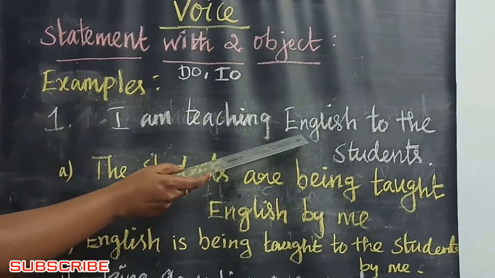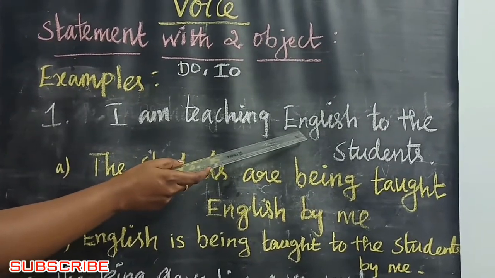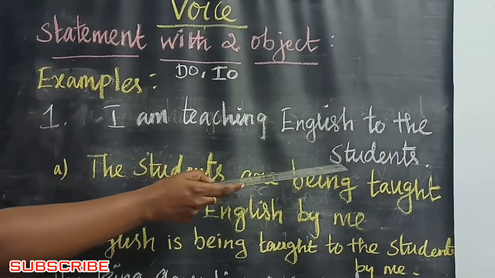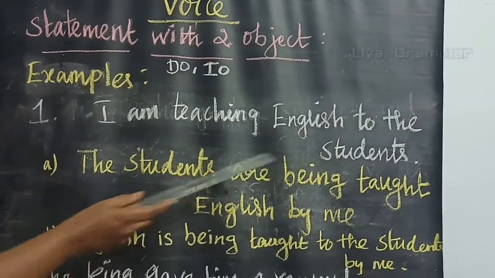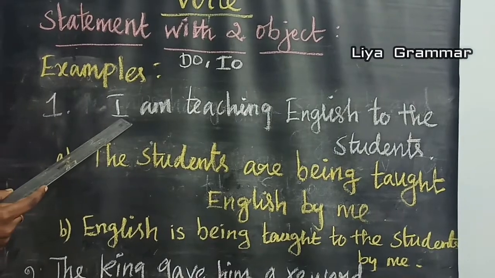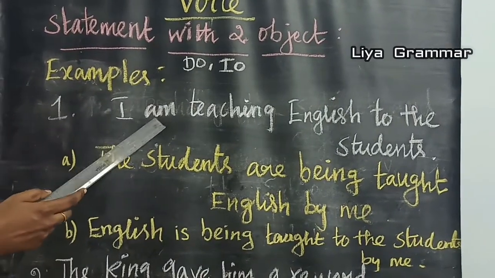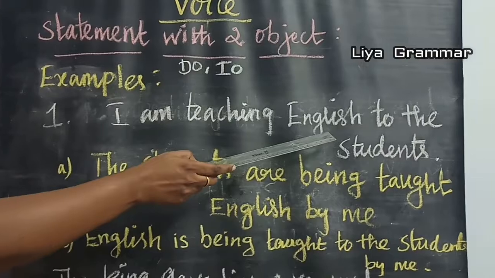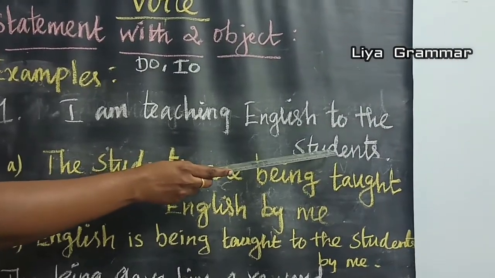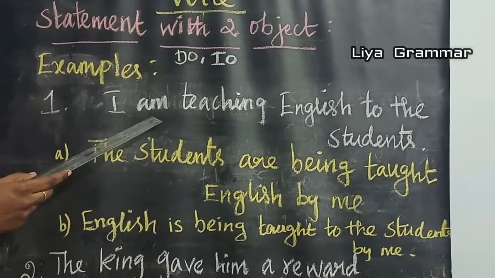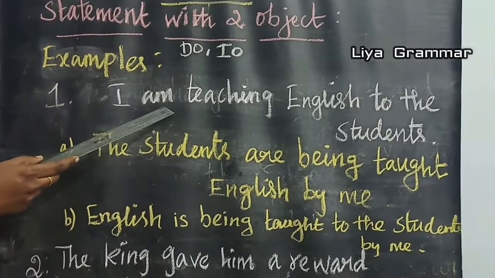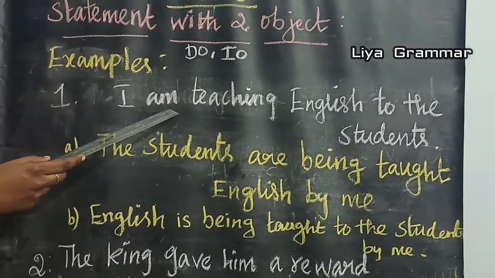The direct object always answers the question 'what?' The indirect object always answers the question 'to whom?' So now we have two answers. First, you write the indirect object, the students. Next, I am teaching. I am teaching is present continuous tense.